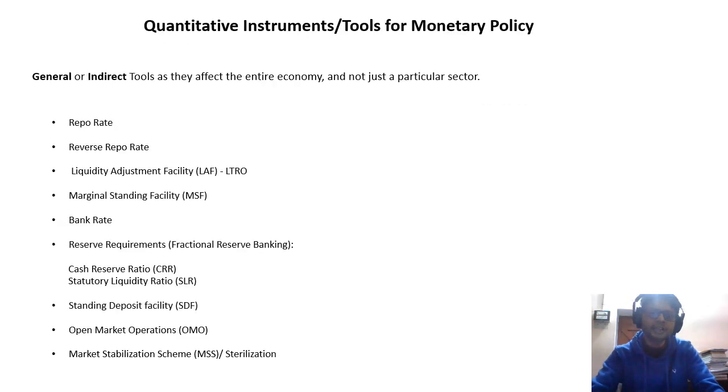We will start learning about them one by one, starting with the quantitative instrument tools for monetary policy. That is the first one, the general or indirect tools that are used for the macroeconomy, for the larger economy. These are the 9 tools: repo rate, reverse repo rate, LAF, MSF, bank rate. We will learn these one by one, and understand how these tools are helping in combating inflation.